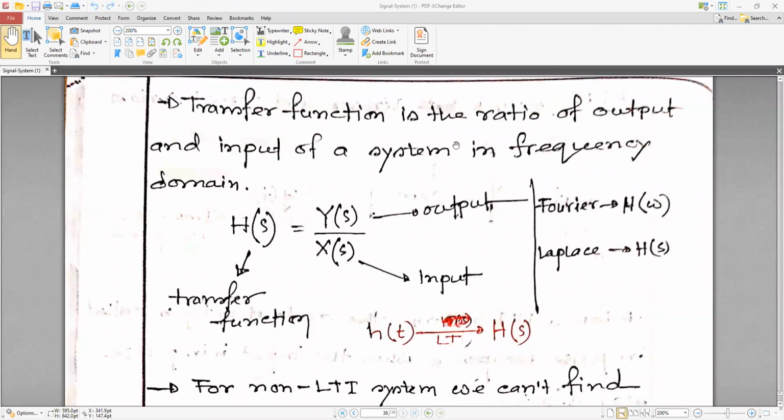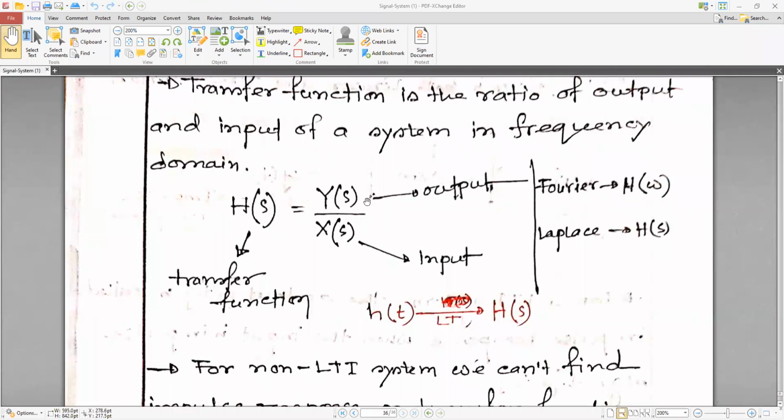Transfer function is the ratio of the output and the input of a system in the frequency domain. Output by input: if we use the Fourier transform, it would be H(omega). If we use the Laplace transform, it would be H(s). We can use either one.